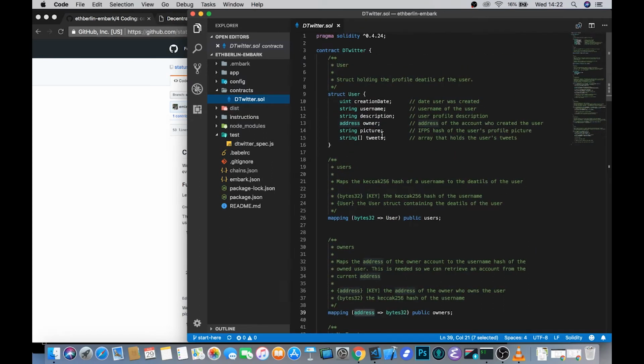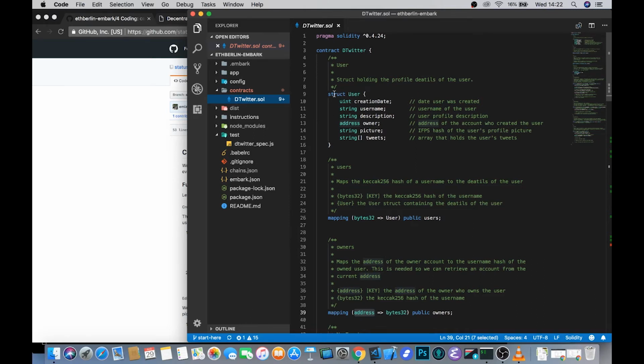I need to assume a little bit of knowledge with Solidity in order to get through this tutorial and the time constraints that we have. But if you're a web developer or JavaScript developer, some of this should seem fairly familiar to you. Solidity is kind of like JavaScript in a way, except that it's strongly typed. There are a number of other really important and big differences, obviously, but if you can write JavaScript, Solidity should at least be approachable to you.